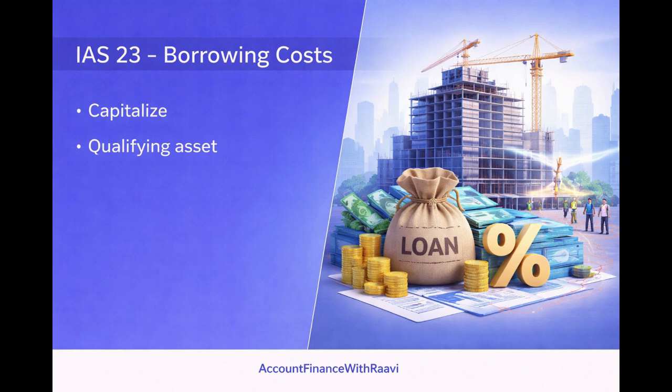Then IAS 23, which deals with borrowing cost, mainly focuses on capitalizing the borrowing. Borrowing cost is nothing but the interest. Suppose the company borrowed a loan for constructing an office building. Before completion of that construction, whatever interest expenses the company incurred, IAS 23 allows the company to capitalize that interest expense. But this is applicable only when the asset comes under the category of qualifying asset.